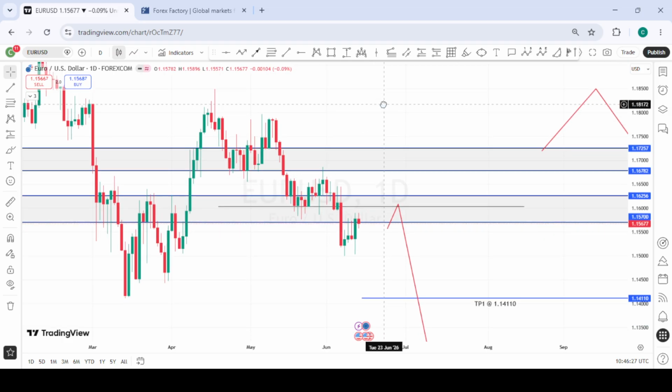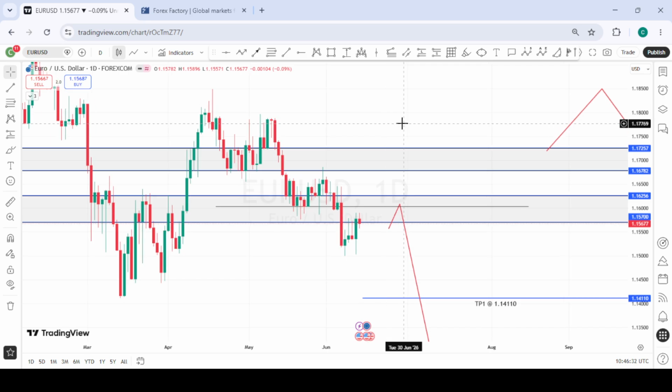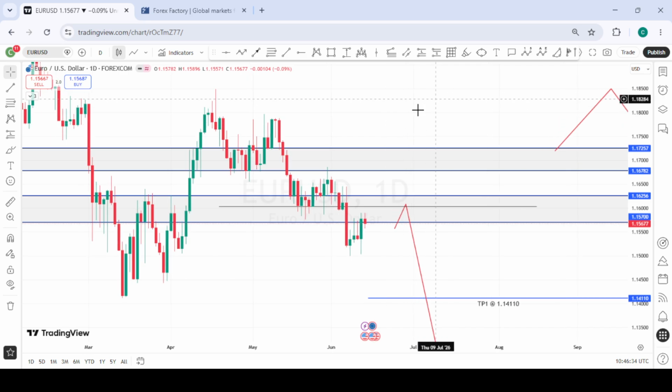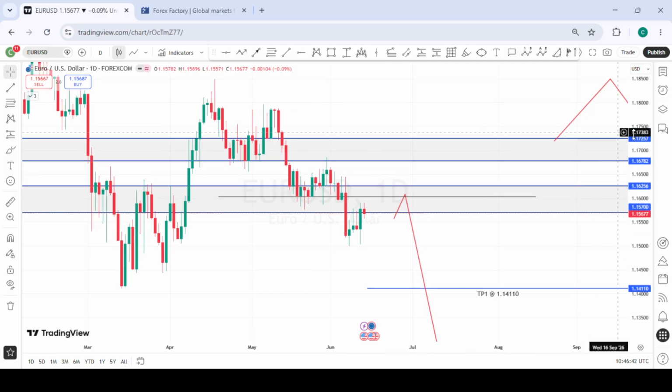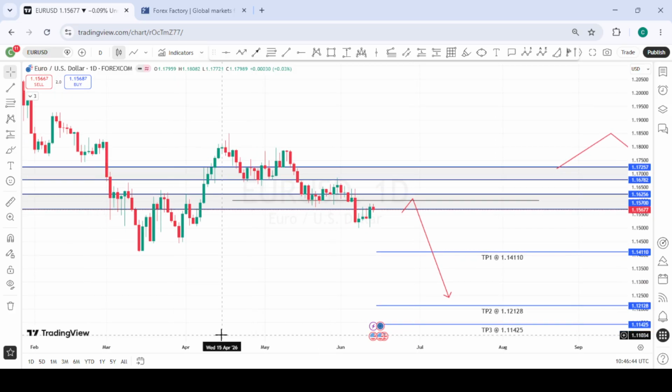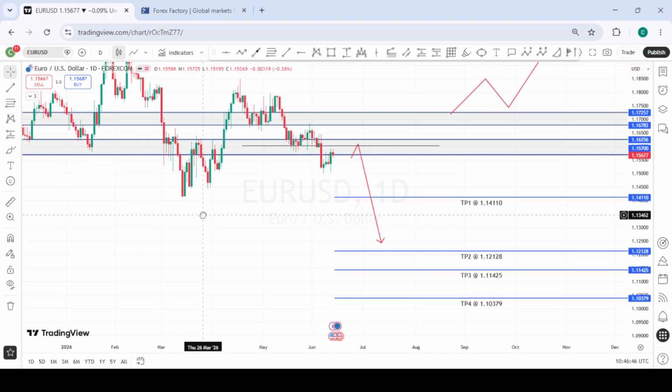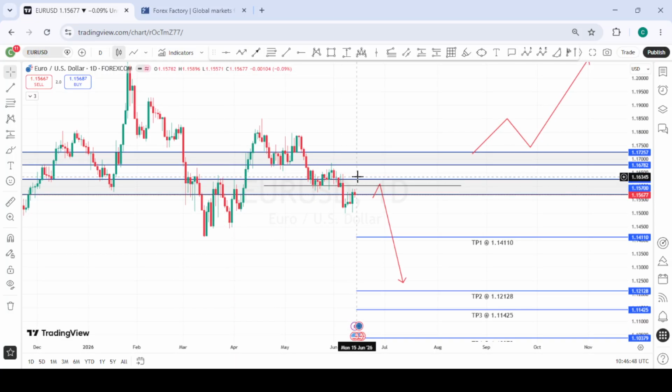This is EURUSD. Just as we are looking out for on DXY, we are expecting a deeper pullback into the area of interest. So we are hoping or expecting that price will pull back a bit deeper into this zone and give us some reactions from here to the downside. These are the various targets we have for EURUSD for the coming week to the downside. So we are expecting a deeper pullback and waiting for a reaction or a bearish confirmation, then we take ourselves to the downside for EURUSD.